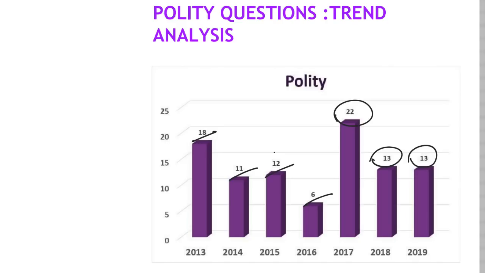So has anything changed from 2013 to 2019? Based on my experience, especially in 2018, UPSC changed the way they used to ask questions.